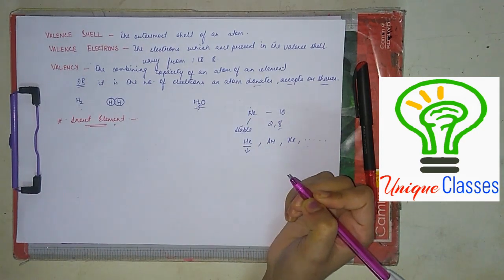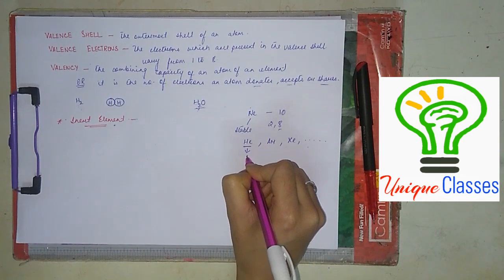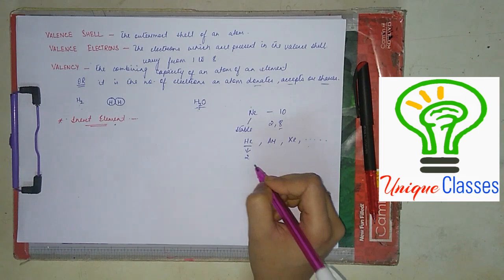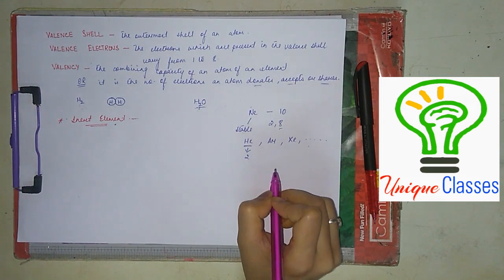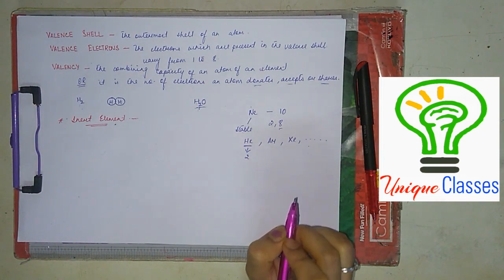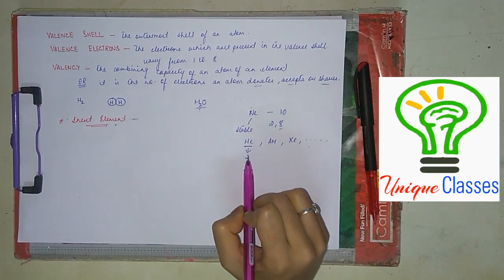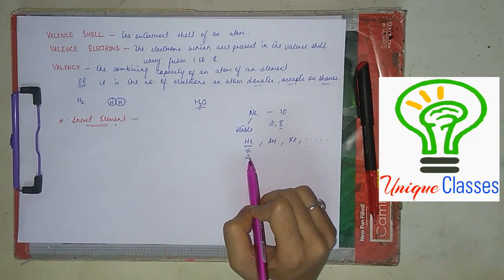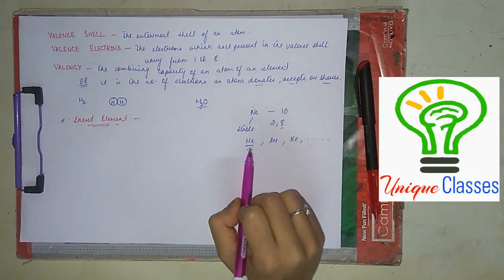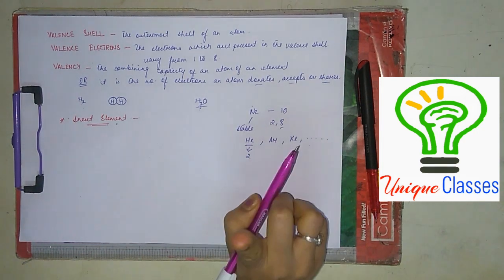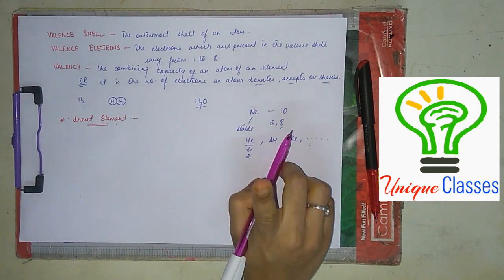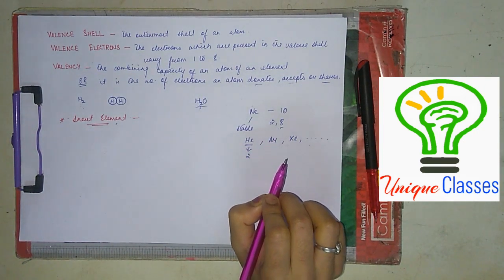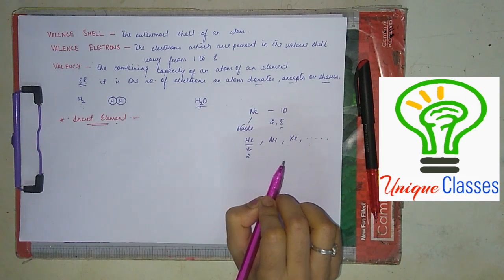But you may say that the atomic number of helium is how much? 2. Right. So its electronic configuration is 2. Now, when we did electronic configuration, I told you that helium is an exception to the octet rule. We say it is the duplet rule for helium because helium has only one shell, the K shell, and the capacity of the K shell to hold electrons is 2.